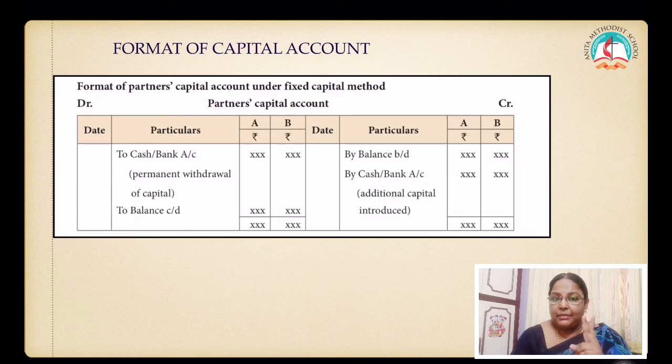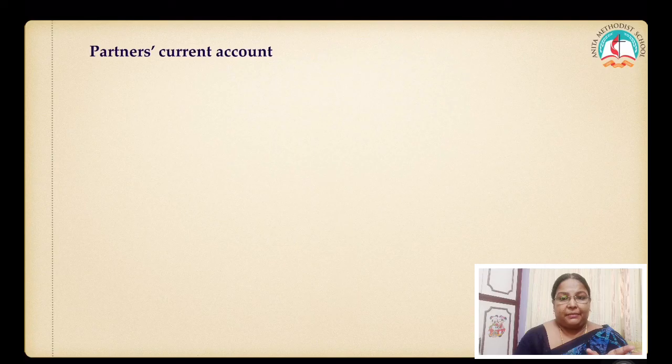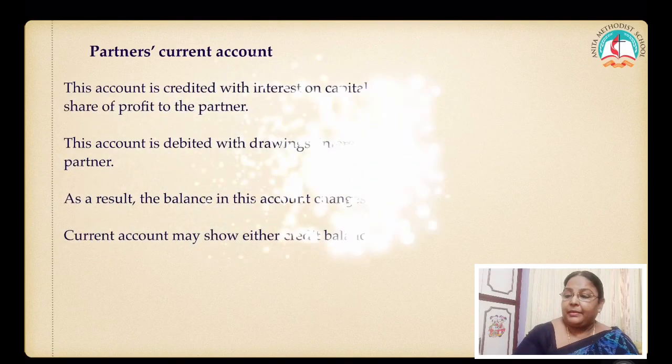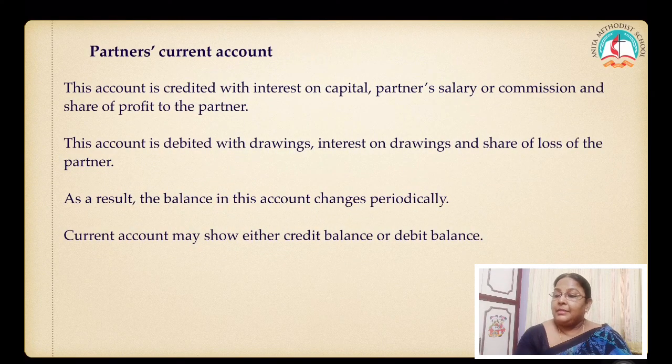Clear? Two things. Opening balance and the capital introduced on the credit side. On the debit side, permanently withdrawn amount has to be written on the debit side. Clear? Right. Next one. Partner's current account. This account is credited with interest on capital, partner's salary or commission, and share of profit to the partner. This account is debited with drawings.